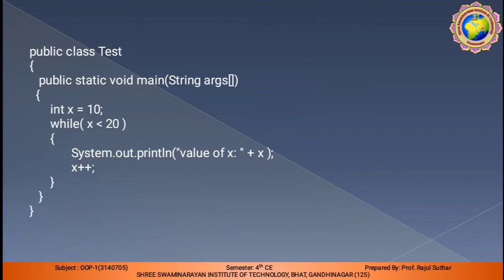The x value is 10 and x is already less than 20. So System.out.println, you can write here the value of x, this is a simple message, and the plus sign attaches the value, and we increment the value of x by x plus plus, the shorthand increment operator.